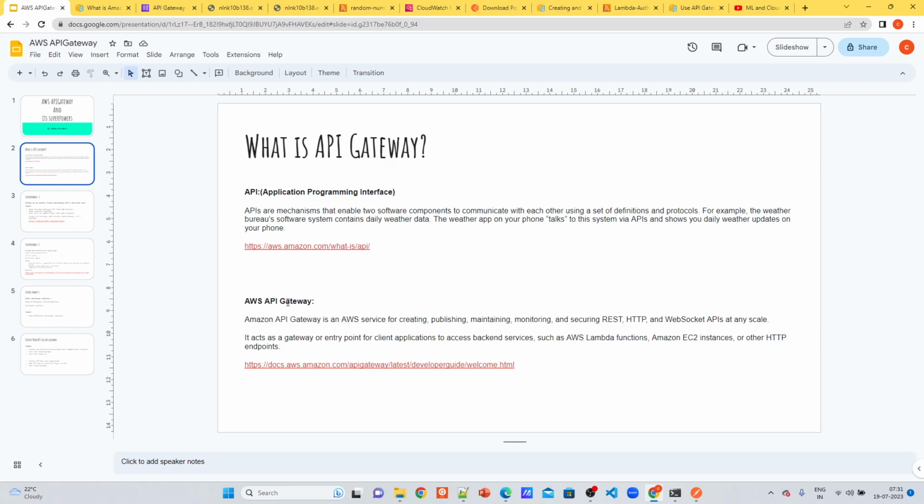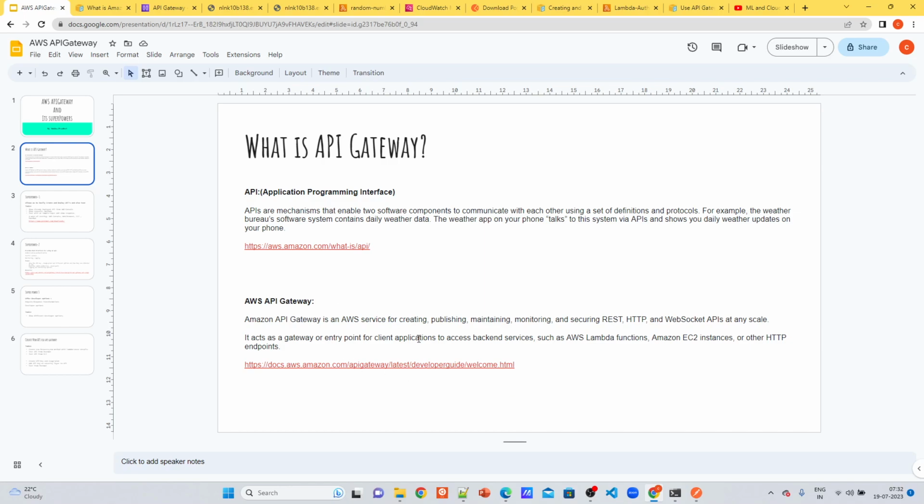What is AWS API Gateway? Basically, AWS API Gateway is an AWS service which helps in creating these APIs and publishing them, maintaining them, securing them, and different aspects of maintaining them. It supports different forms of APIs like REST APIs, HTTP APIs, and WebSocket APIs. Basically, it acts as an entry point for client applications to access backend services such as AWS Lambda functions.